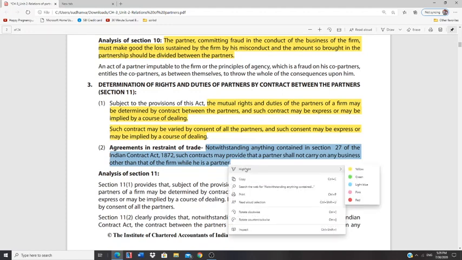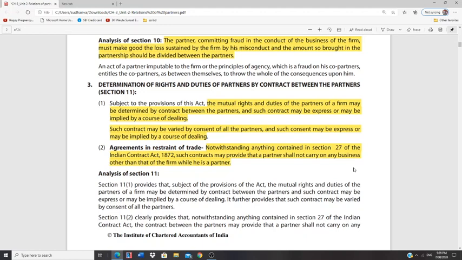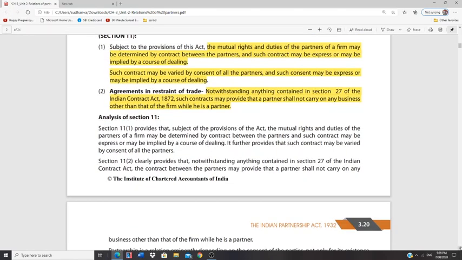Let's say there are a couple of partners, A, B, C, dealing with manufacture of, let's say, hair dyes. They have decided not to manufacture powders. In such a case, A, B, and C should not manufacture powders individually as well. Why? Because as per the partnership deed, they are supposed to manufacture only hair dyes.